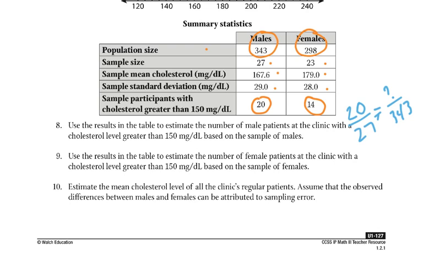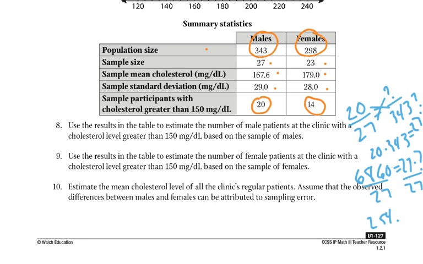So I can cross multiply again. So 20 times 343 equals 27 times how many? 20 times 343 is 6,860, equals 27 times question mark. Divide by 27, and we get 254.07, so we just round, since it's people, 254.